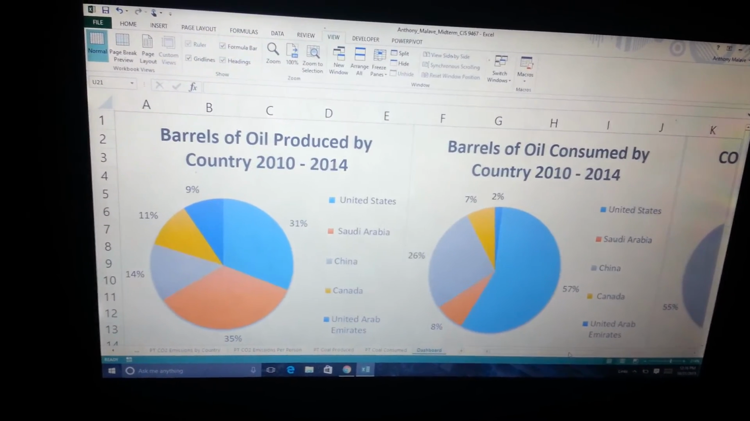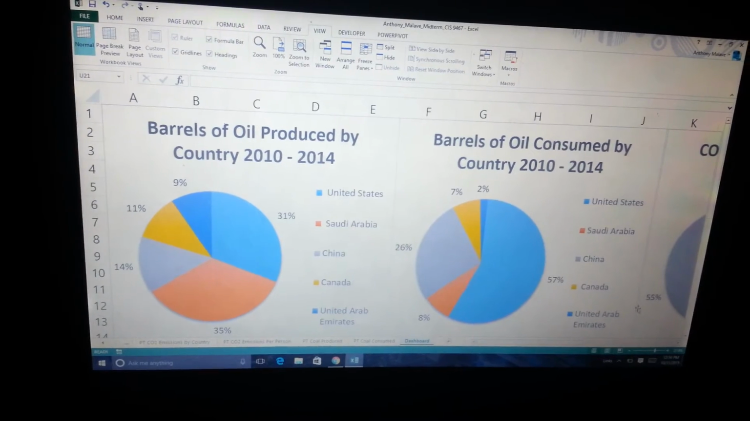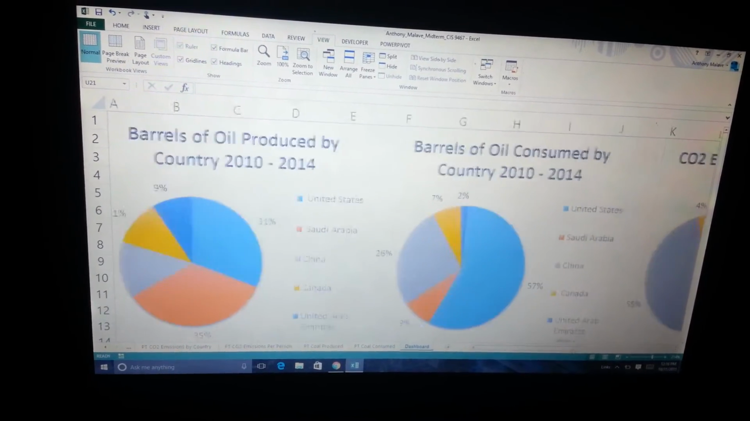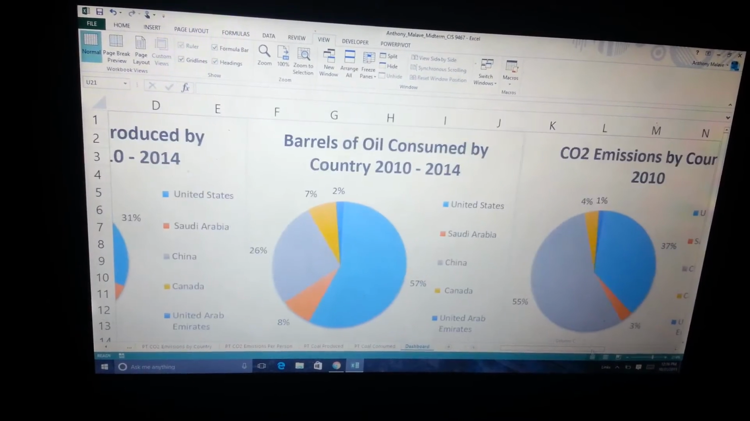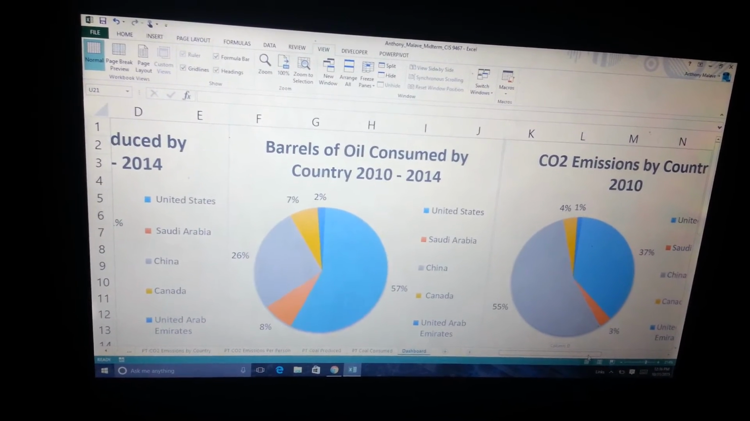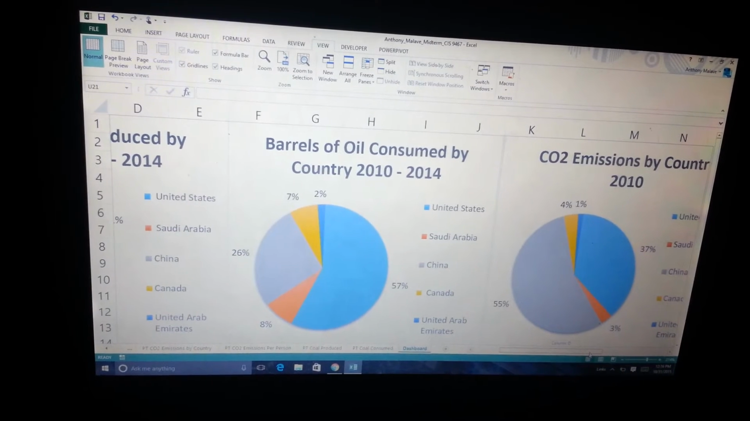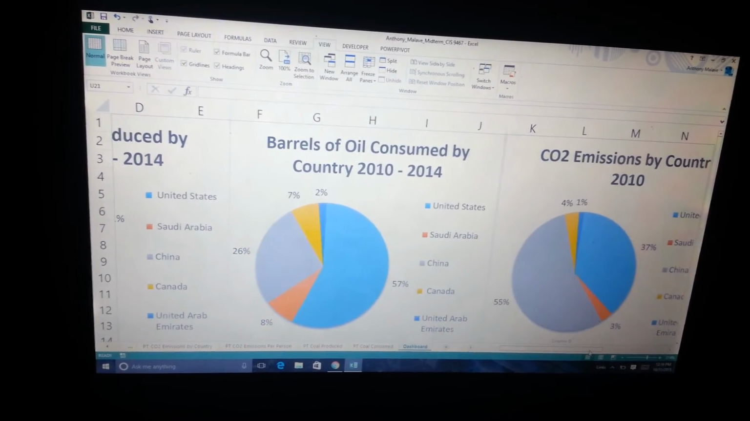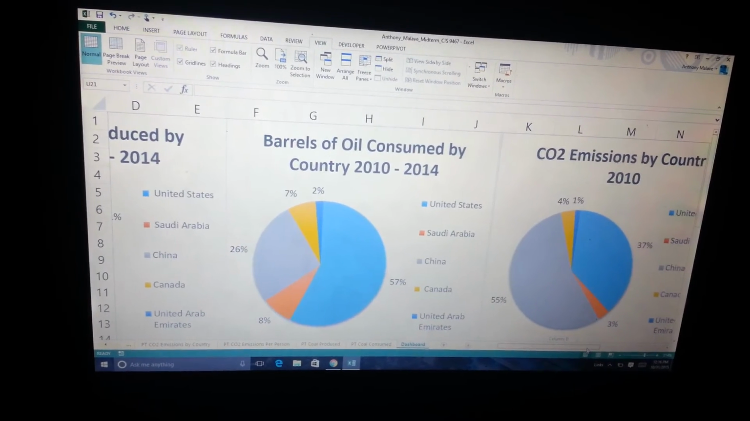But now if we look over the consumption of oil, we can see that the consumption of oil for the United States is much higher. It's up 57%, while the consumption of oil for China is approximately 26%.